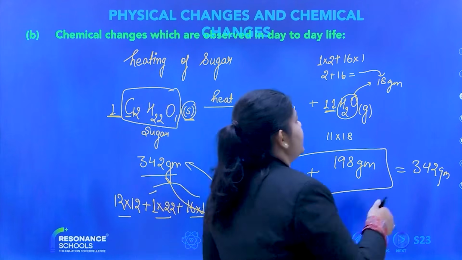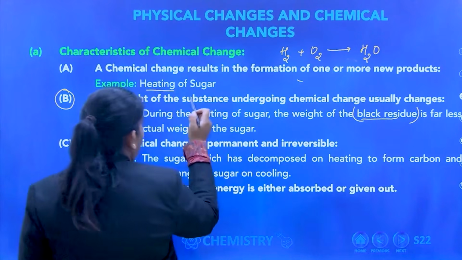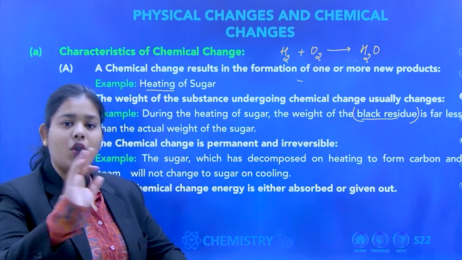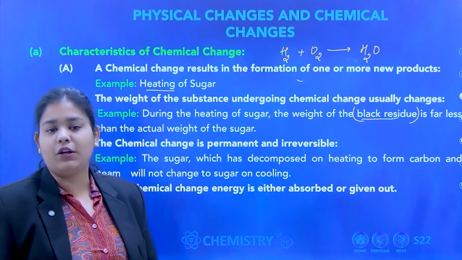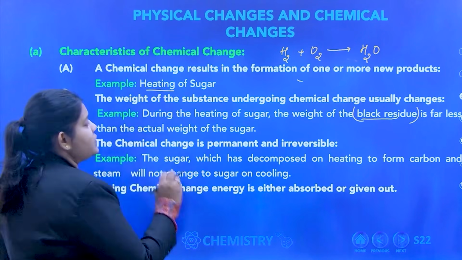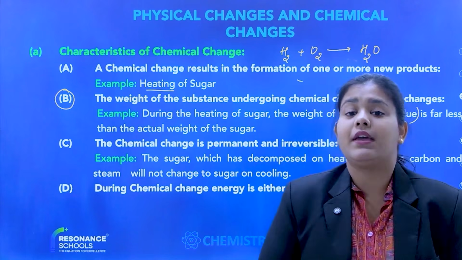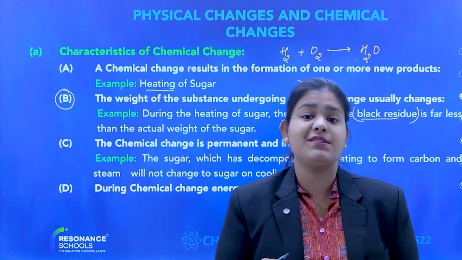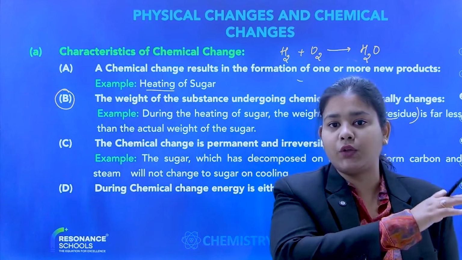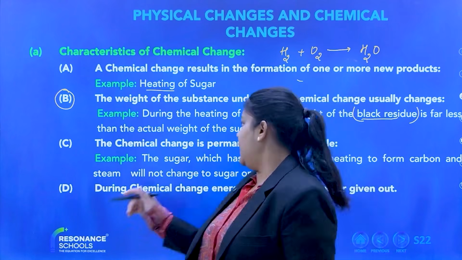Okay. So let's start. I think the second point is also covered. The weight of a substance undergoing chemical change usually changes. So weight changes, but overall, if you add up the entire weight of all the new substances, it will be the same. Okay, the chemical change is permanent and irreversible. Permanent means once the change has occurred, it is not possible to go back to the initial form. So chemical change is permanent and irreversible.